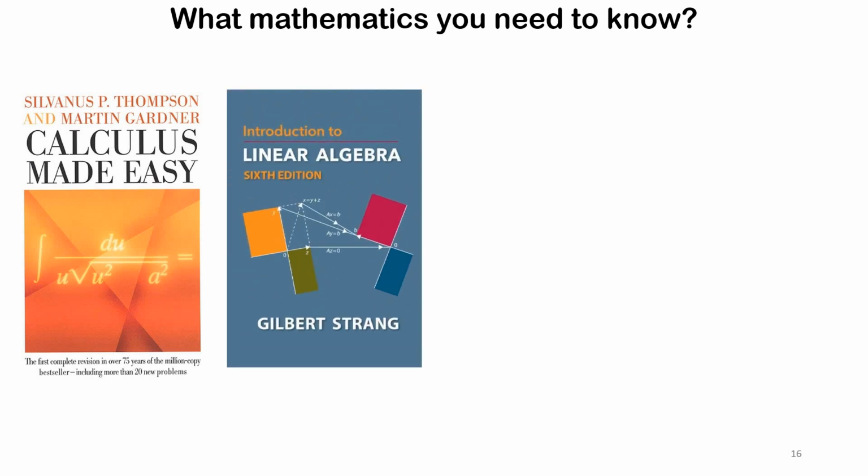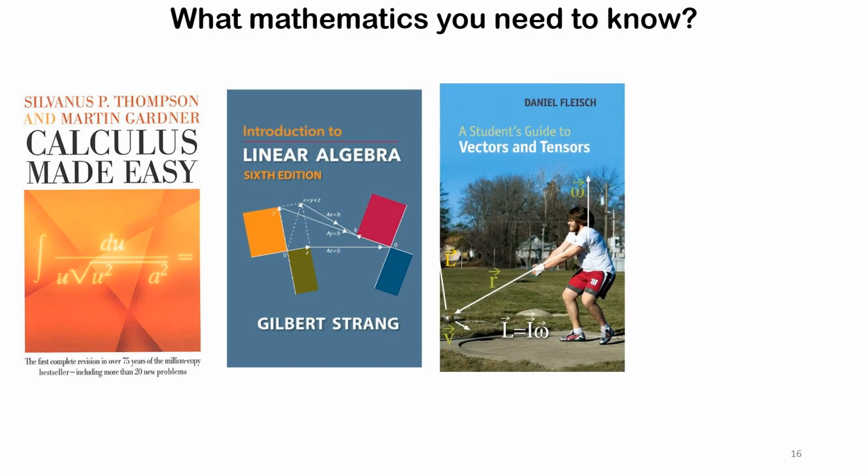This book is good enough to make you understand special relativity. You can go through Gilbert Strang's linear algebra extensively. This is the key book to understand linear algebra. I would also recommend Daniel Fleisch's vectors and tensors. Now if you don't want to go to tensors, you can skip that, but for the basic understanding of vector algebra,